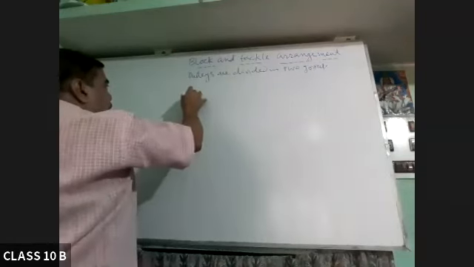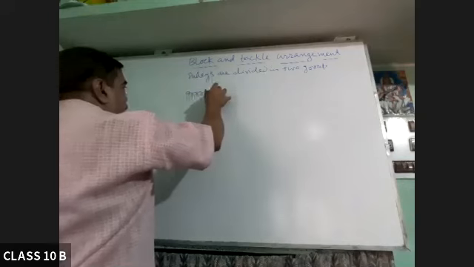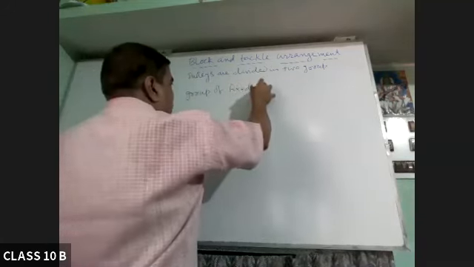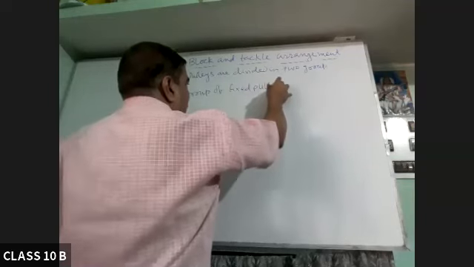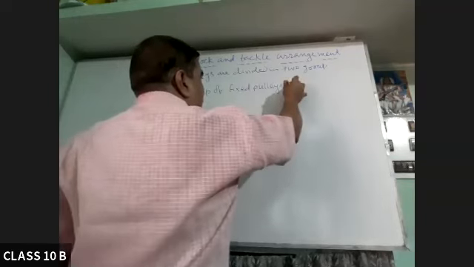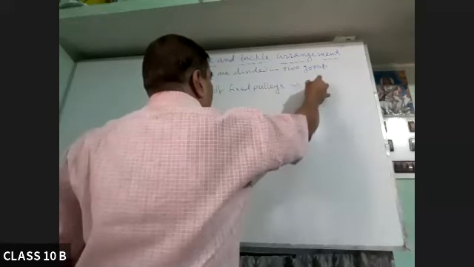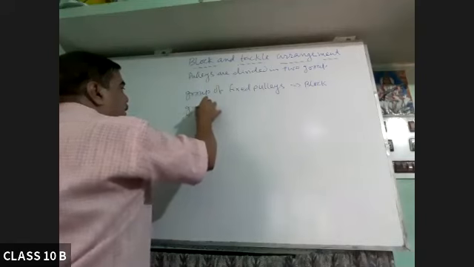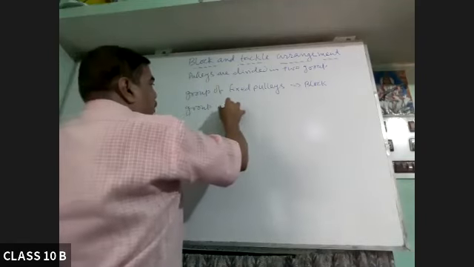One will be a group of fixed pulleys. This we call block. Another group is a group of movable pulleys.